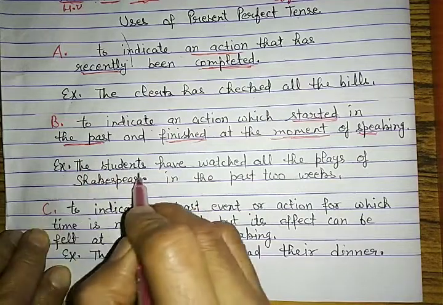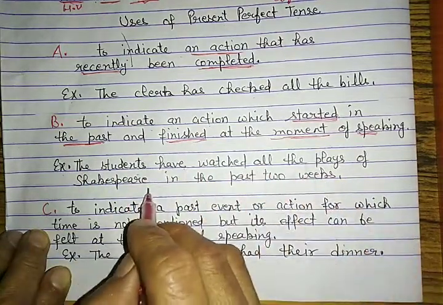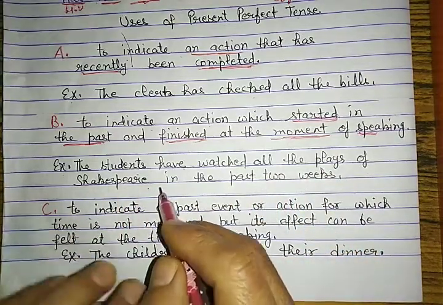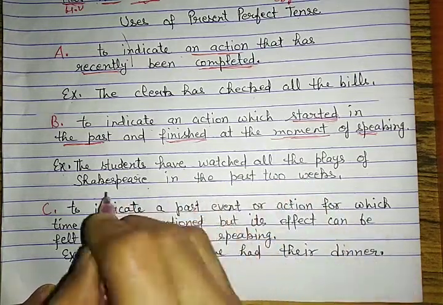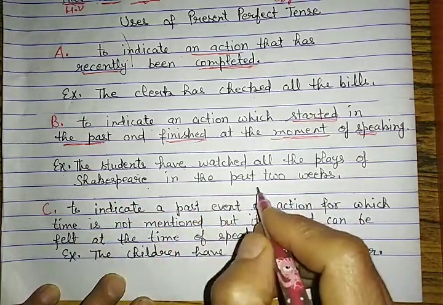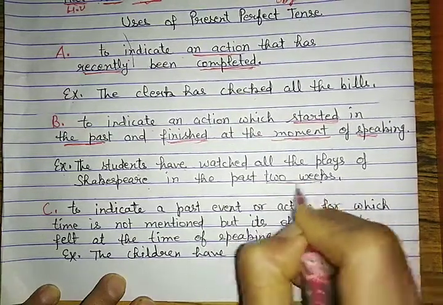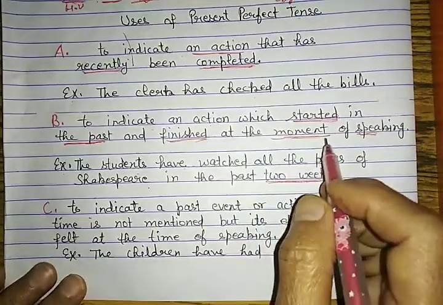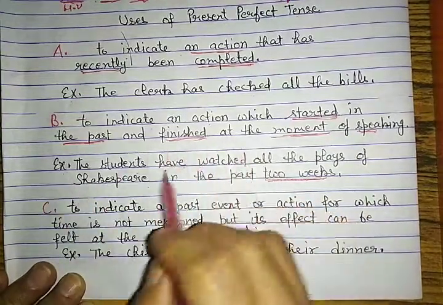Example is, the students have watched all the plays of Shakespeare in the past 2 weeks. They started to watch the plays of Shakespeare from the last 2 weeks, but they completed this time, meaning the time of speaking. So we will use here present perfect tense.